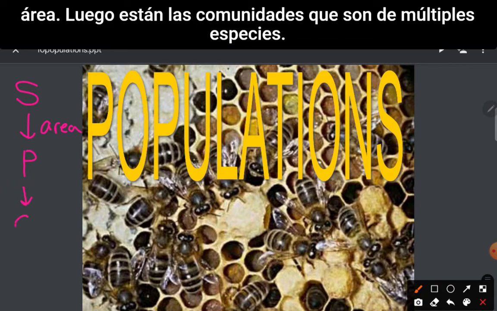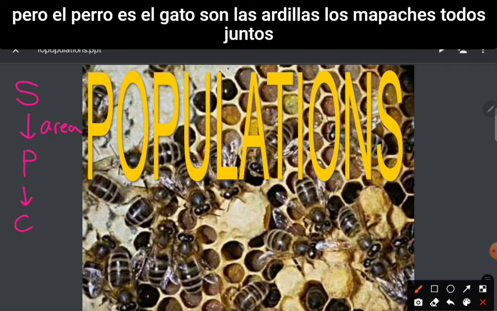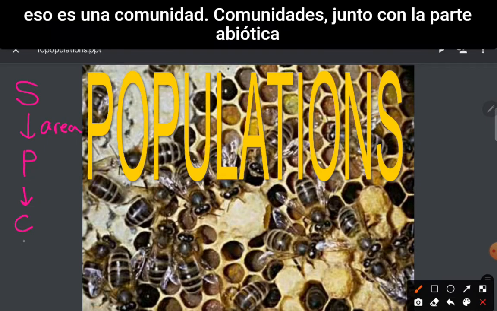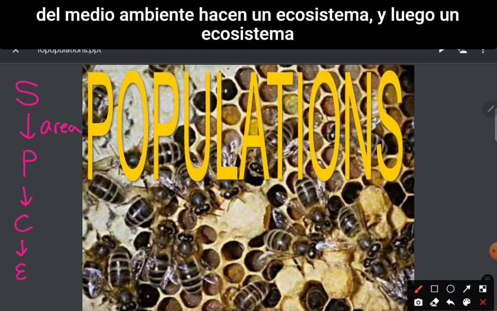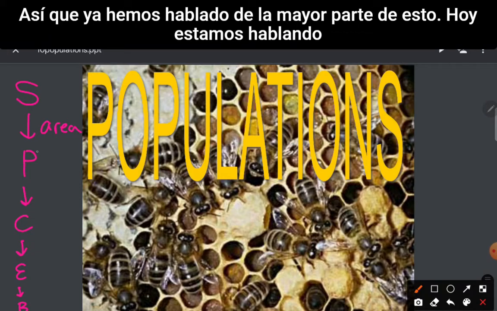Then there's communities, which is multiple species. So not just the humans in the area, but the dogs, the cats, the squirrels, the raccoons, all together. That is a community. Communities, along with the abiotic part of the environment, make an ecosystem, and then an ecosystem classified together with other similar ecosystems is a biome. And so we've already talked about most of this today.